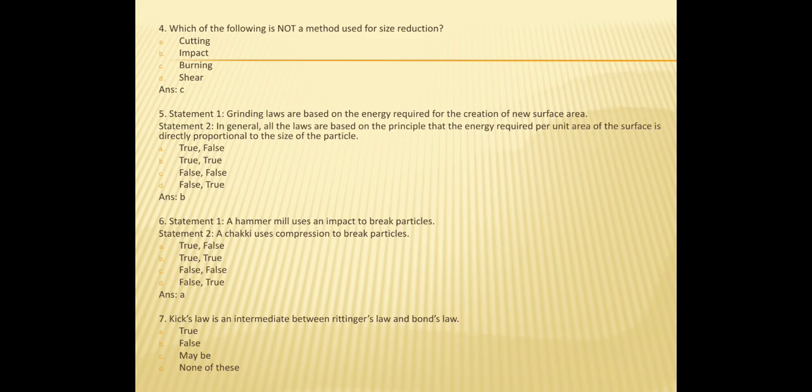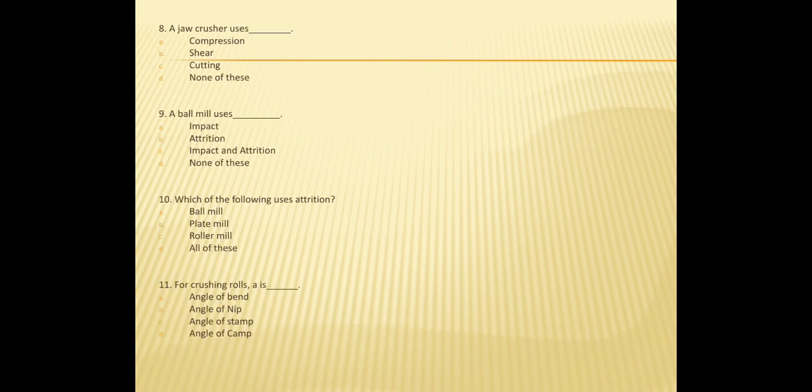Seventh, Kick's law is an intermediate between Rittinger's law and Bond's law. So true, false, maybe and none of these. So the B option is false. A jaw crusher uses compression, shear, or cutting. So the answer is A, that is compression. The jaw crusher is based on the compression principle.